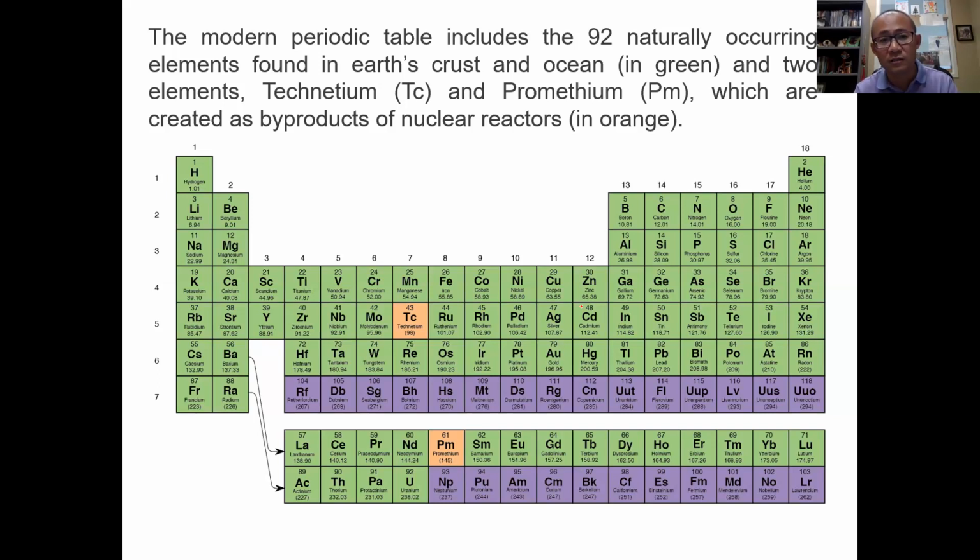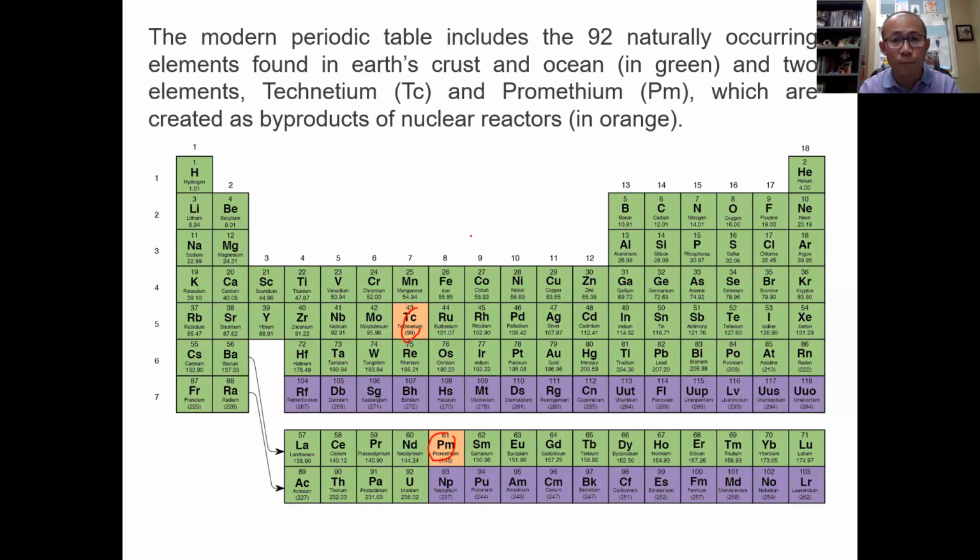And two elements, those in orange: this one, and this one. TC and PM, technetium and promethium. These two elements are created as byproducts of nuclear reactors, like a nuclear power plant. So these are assumed to be naturally occurring.